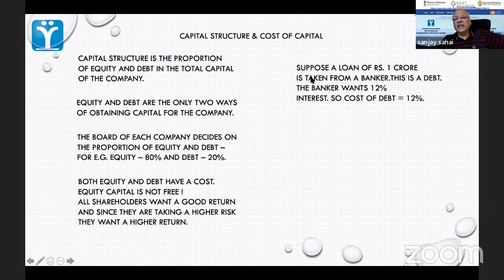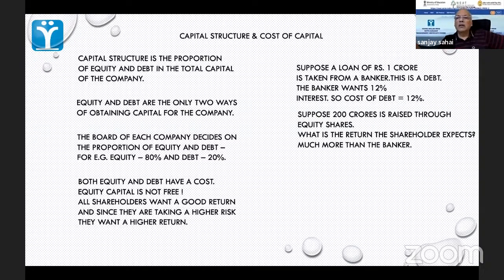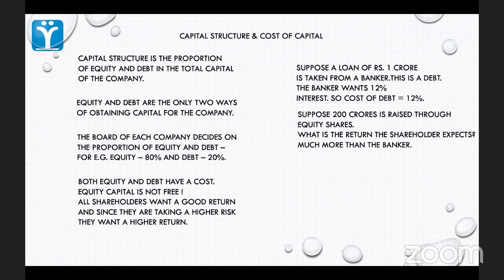The other thing is it's a little easier to understand the cost of debt, because normally it is stated. You take a loan, a banker gives you a rate of interest, 12%. If you float a bond, you will declare the coupon, 12%, 5%, 8%, whatever it is. So that again makes it easy. If you are raising money from equity shares, it becomes a more complicated thing to understand.